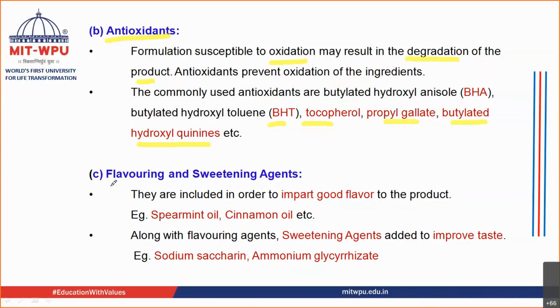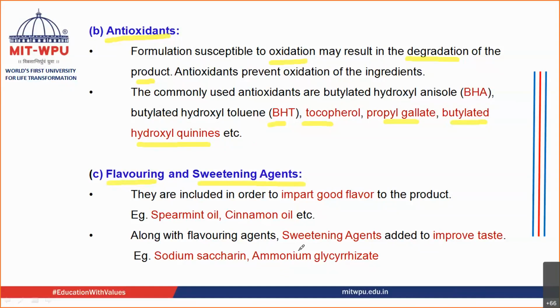Apart from that, we have earlier talked about the perfumes. Whatever perfumes you are adding, your flavoring agent should go along with that. Also, sweetening agents can be added, because you are applying it to the lips, so there are chances that the product may go inside the mouth also. So the flavoring agent and the sweetening agent should also be added.